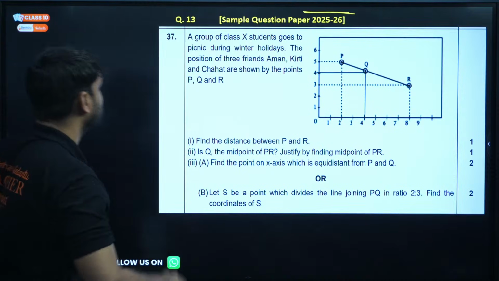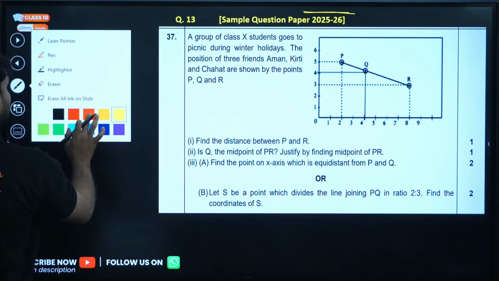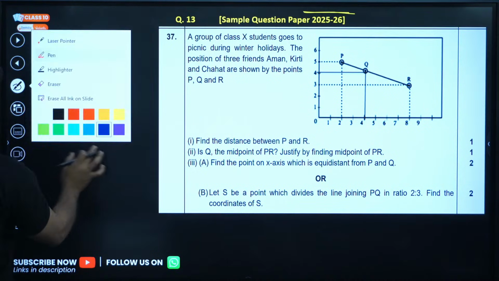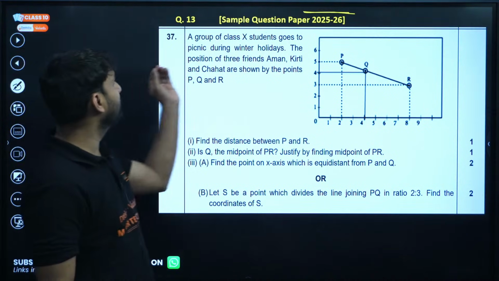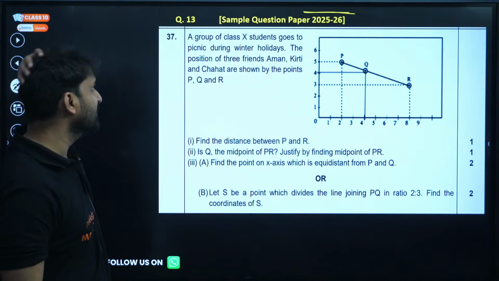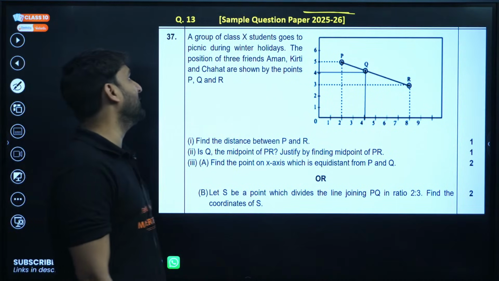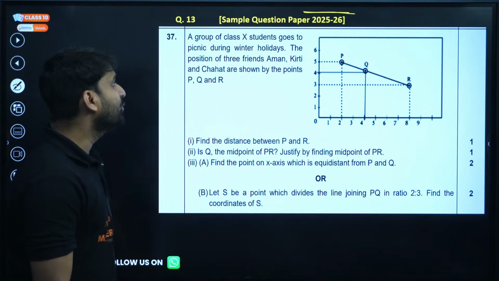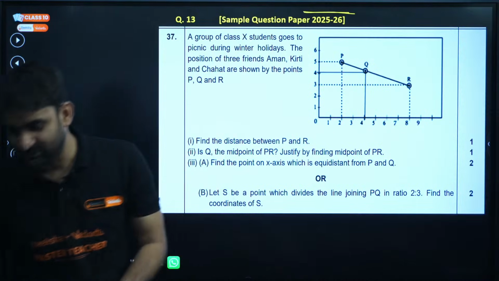Okay. Now do this question. A group of class 10th students goes on a picnic during winter holidays. The positions of three friends, Aman, Kriti and Chahat, are shown. Who is Aman, who is Kriti and who is Chahat in the live session? Is there anyone?